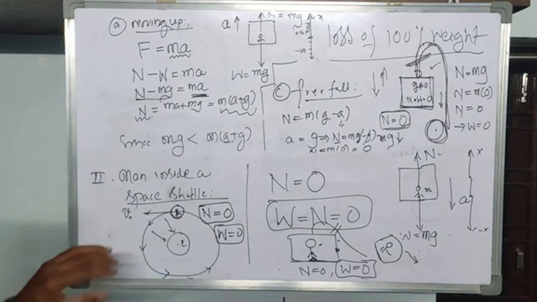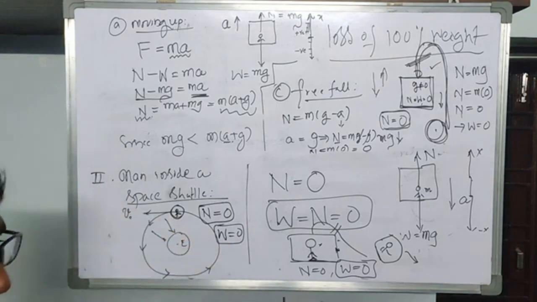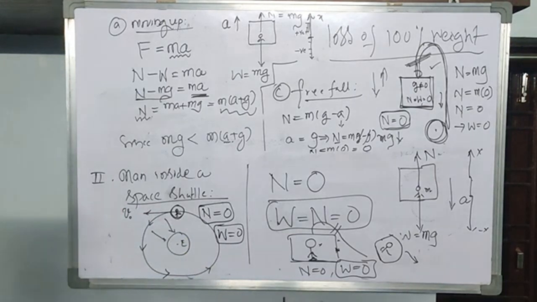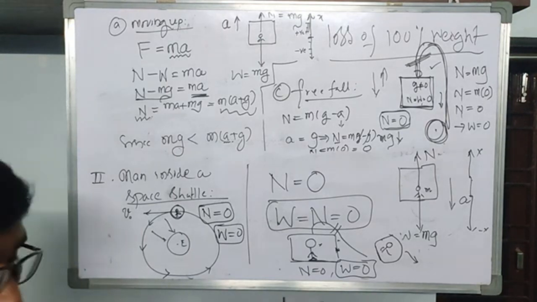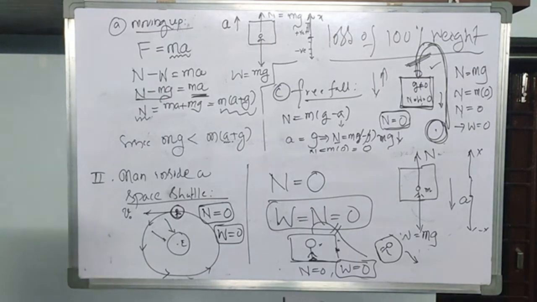See here, we may be very confused about the 100% weight loss of a person who is inside a space station. Why? Because even if you agree that his weight is 0, you may try to explain this in some other way, which is actually wrong.